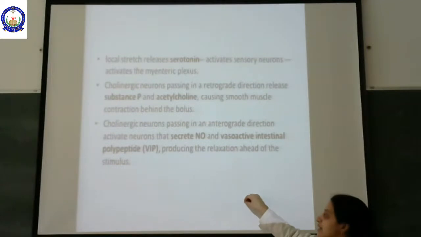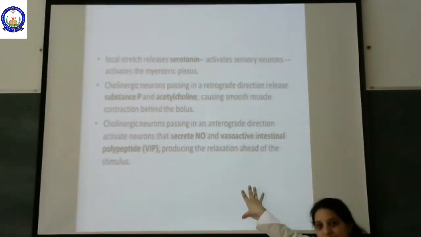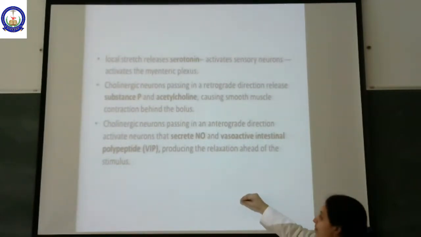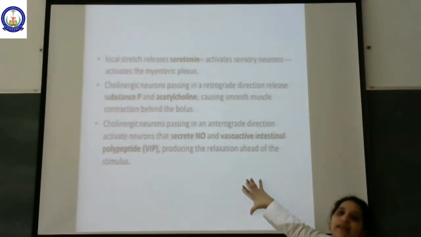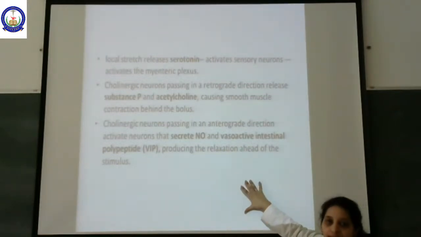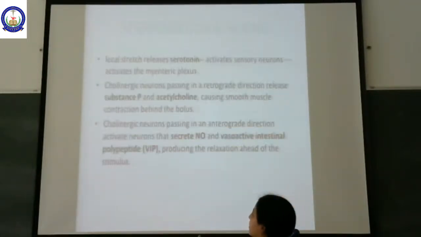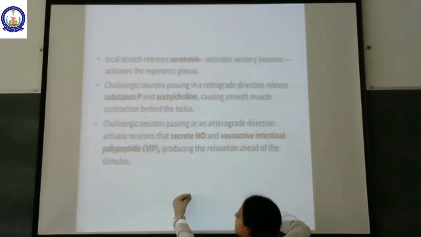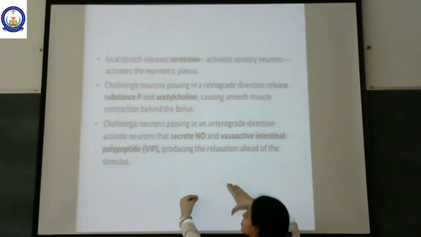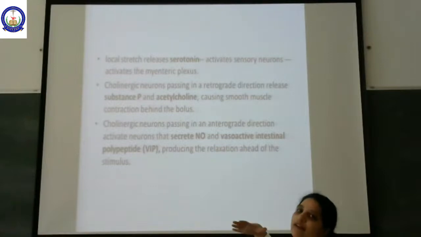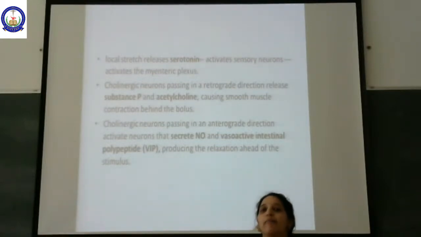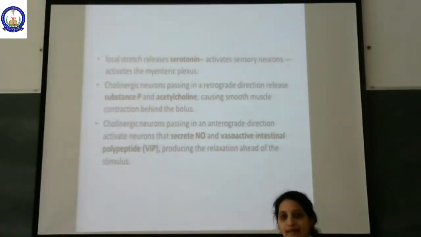This will release nitric oxide and vasoactive intestinal polypeptide, which causes relaxation of the smooth muscle in front of the food bolus. Now there is contraction here, there is contraction here, there is relaxation here, which is going to push the food bolus in front. This is called peristaltic movement.